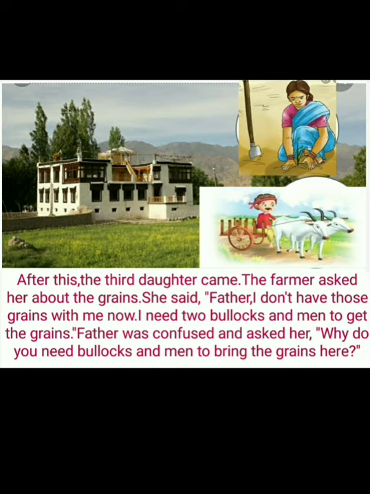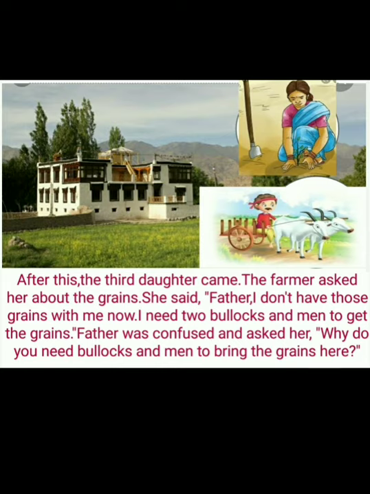After this, the third daughter came. The father asked her about the grains. She said, "Father, I don't have those grains with me now. I need 2 bullocks and men to get the grains." Father was confused and asked her, "Why do you need bullocks and men to bring the grains here?" Next, the third daughter came. The father asked her about the bag of millet.